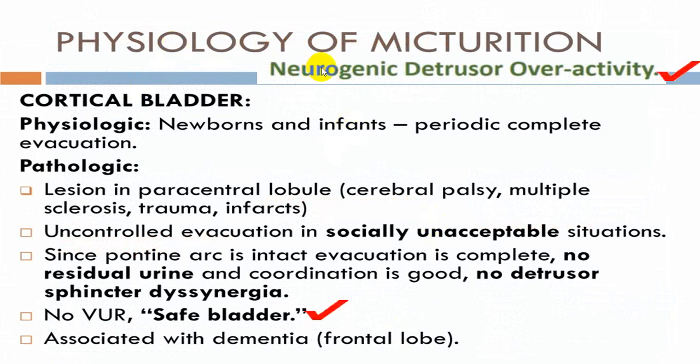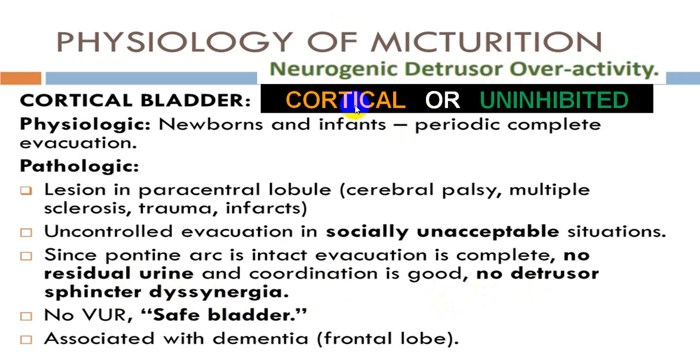That is, cortical bladder is also called as a neurogenic detrusor overactivity, or it is also called as a safe bladder, where the person has got no inhibition over pontine center, and even in the damage of the pontine center, now pontine center cannot inhibit the lower center, and that's why it is also given a name cortical bladder or upper motor neuron bladder, where we use a word safe bladder, detrusor, no detrusor sphincter dyssynergia, and this is called uninhibited bladder or cortical bladder, and it is quite common in cerebral palsy, multiple sclerosis, head injuries, strokes, normal pressure hydrocephalus, Parkinsonism, etc.